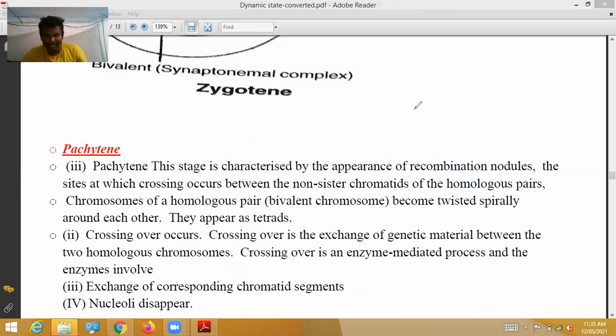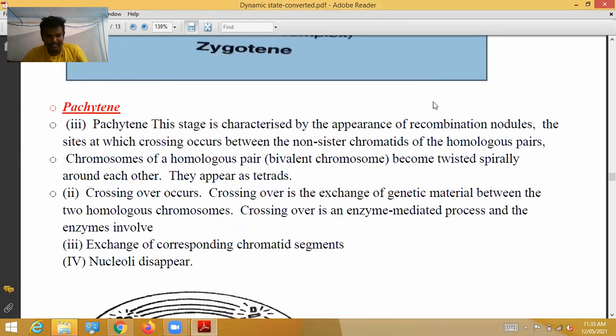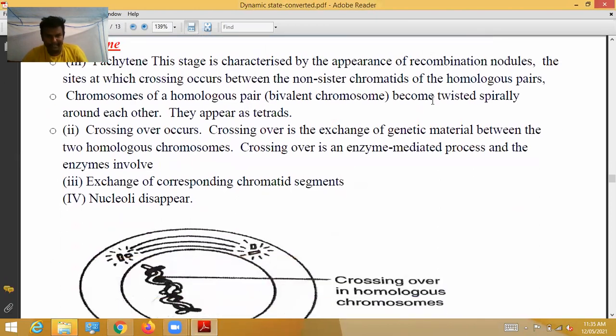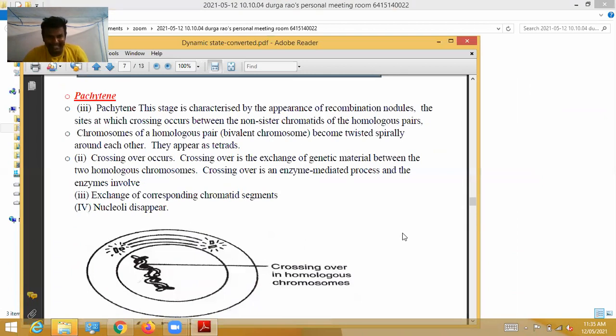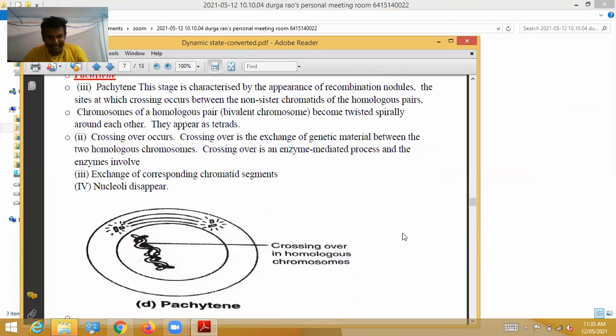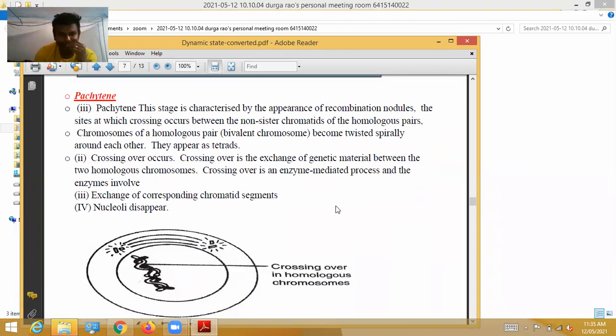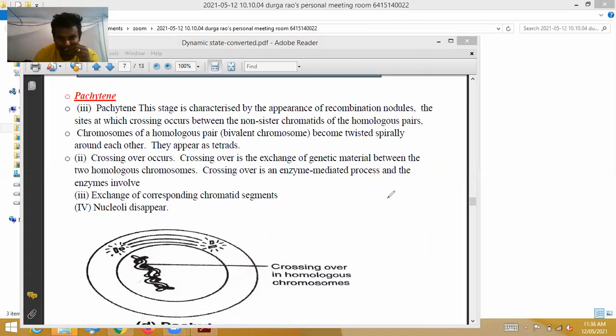The next stage is pachytene, which means packaging. The word itself says the meaning, packaging. This stage is characterized by the appearance of recombinant nodules. Pachytene is nothing but packaging, like this the chromosomes start packing. In this, homologous chromosomes are there.